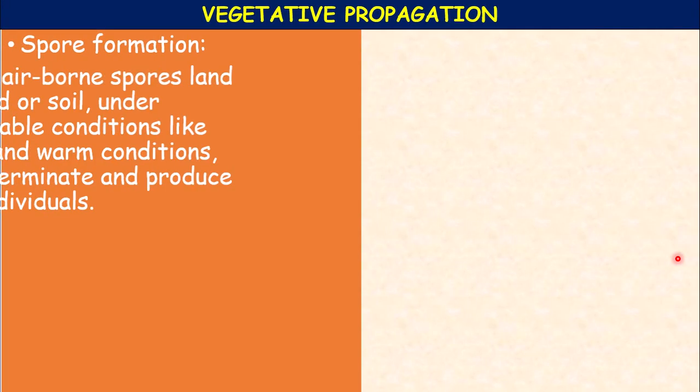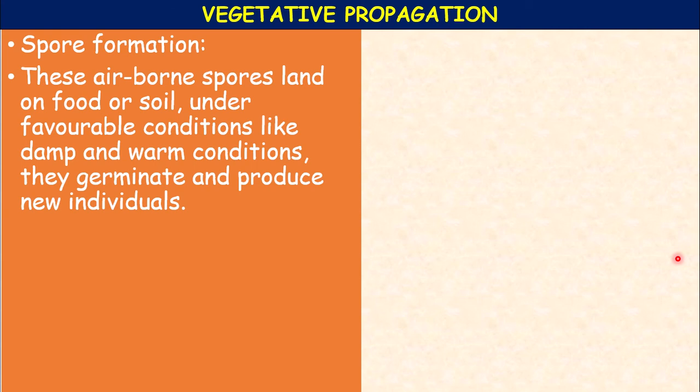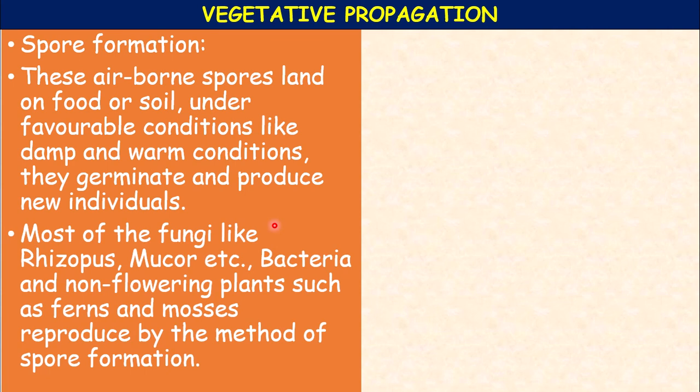Next, continuation. These airborne spores, when they land on food or soil under favorable conditions, germinate and produce new individuals. What are the favorable conditions? Not high temperature, scarcity of water or lack of food, but damp and warm conditions and availability of food.